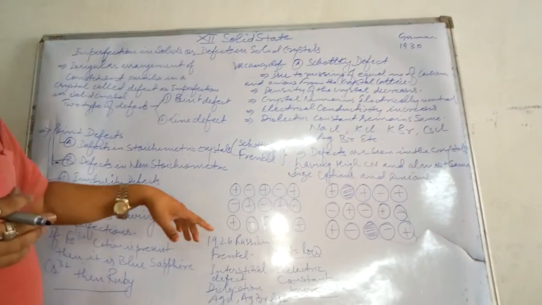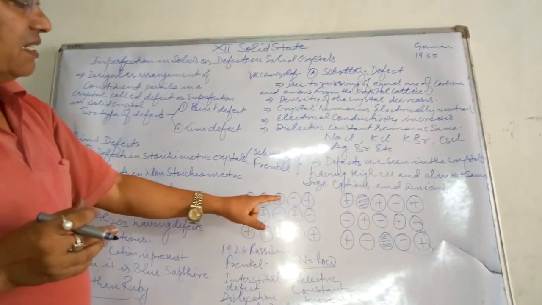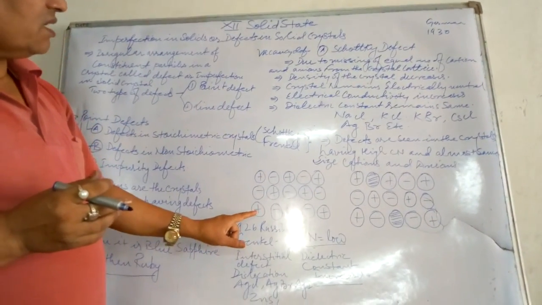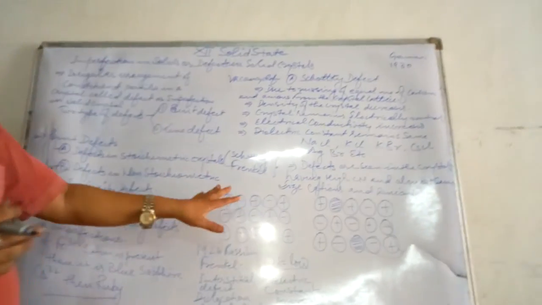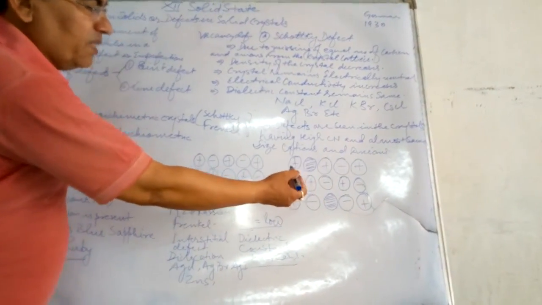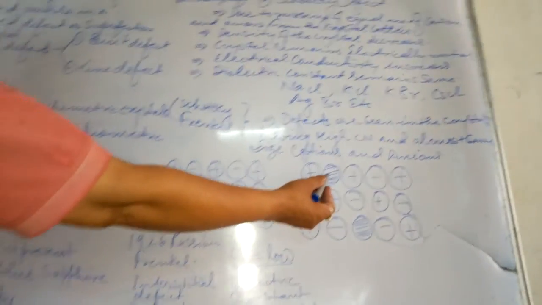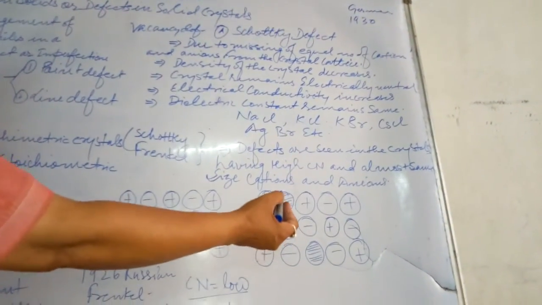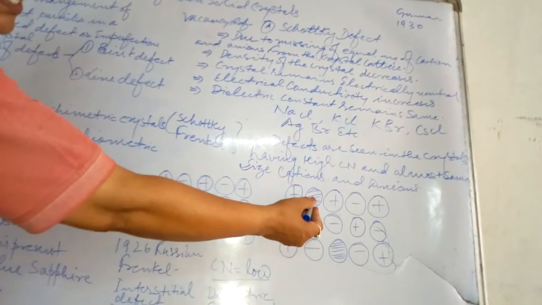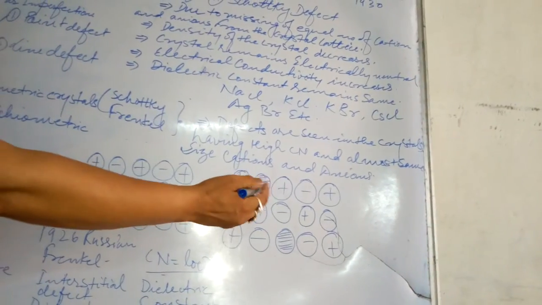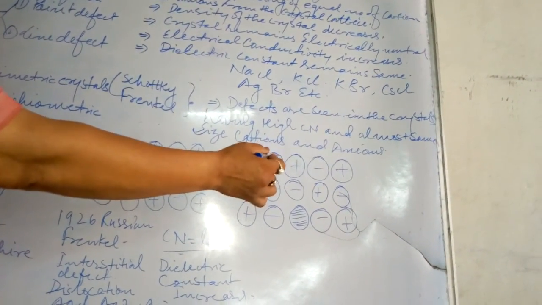Let us see this diagram here. Suppose cation, anion, cation, anion, and so on: there is a symmetrical arrangement between cation and anion. If you see the second arrangement, the anion is missing, but this space is still vacant. This is called a hole, a vacancy. Cation, then anion is not present; instead, the space is already existing there.